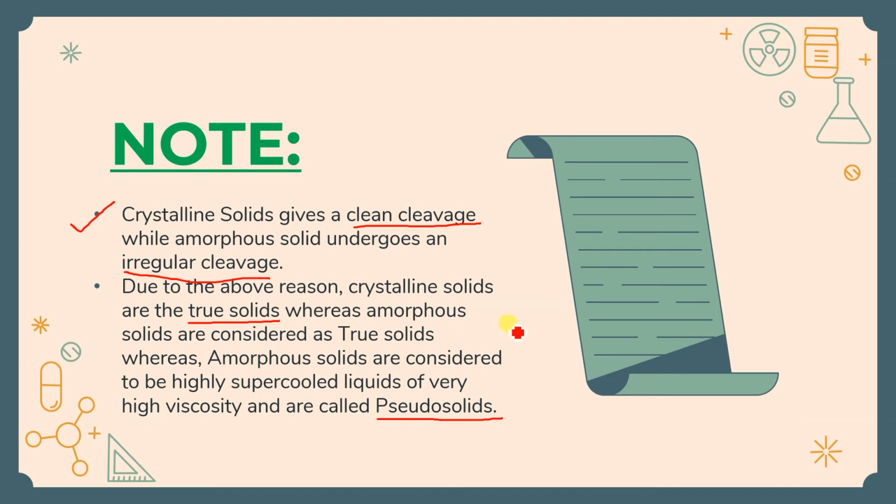Amorphous solids are considered to be highly supercooled liquids of very high viscosity. You might be wondering, if you are listening to this for the first time, that glass is a liquid. Yes, but actually you can't say simply liquid. It is a supercooled liquid, a liquid cooled down a lot, and which has very high viscosity. That means the flowing tendency is least.